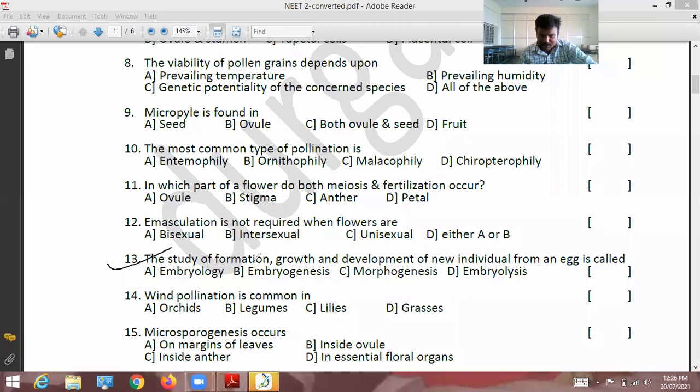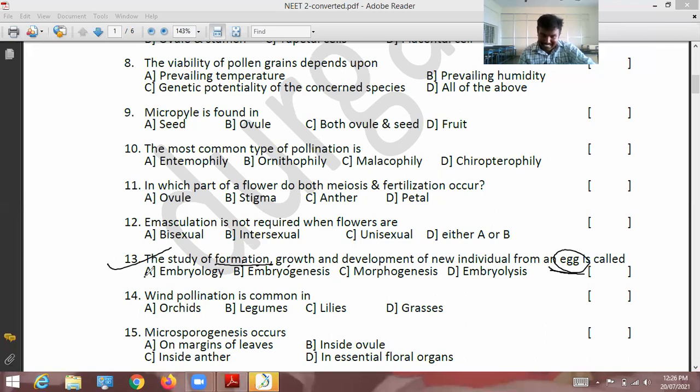13th: the study of formation, growth, and development of new individuals from the egg is called what? What formation? Embryo formation, embryo growth, and embryo development; that embryo is formed from the egg.